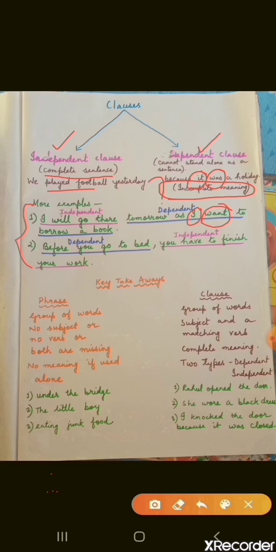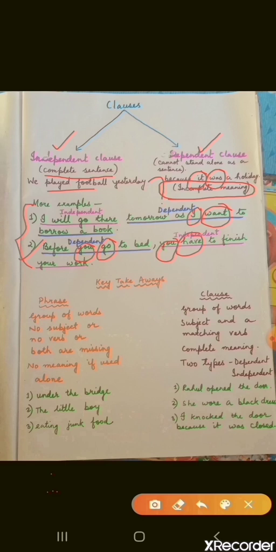Next, see the second example. Before you go to bed, you have to finish your work. Before you go to bed, here you don't get the complete meaning. Though subject is present and verb is also present, you still don't get the complete meaning. That's why it is a dependent clause. And the next one, you have to finish your work. You is the subject, have to is the verb, and it gives you complete meaning also. That's why it is an independent clause.